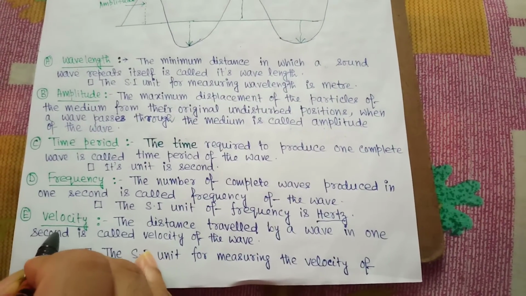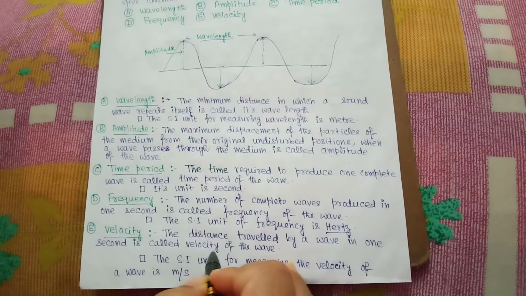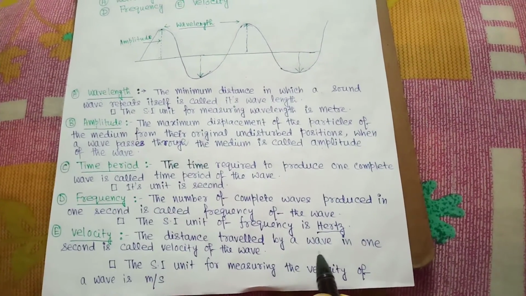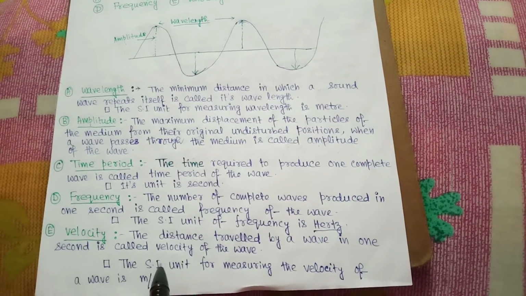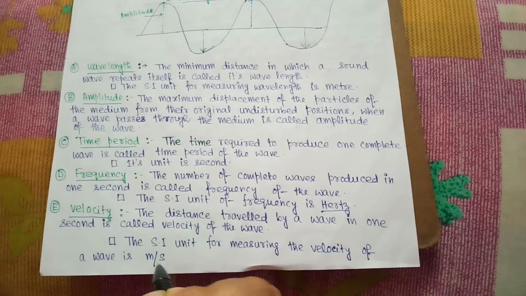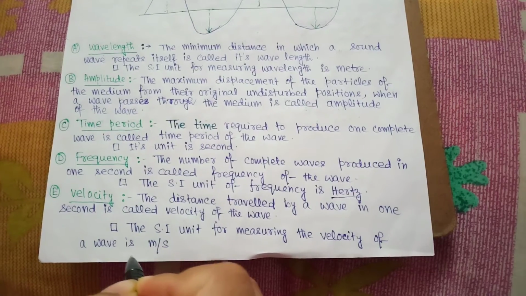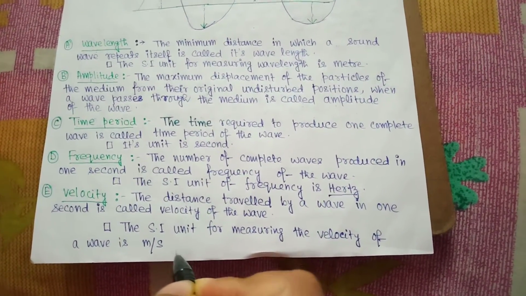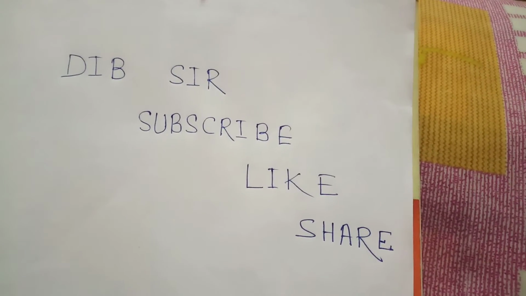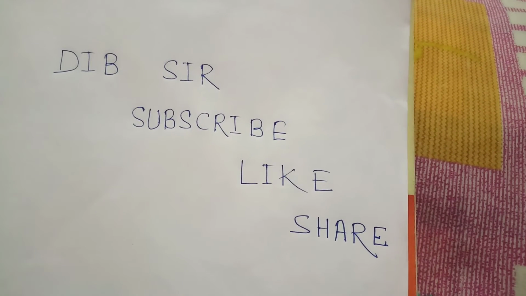Next characteristic, that is velocity. The distance traveled by a wave in 1 second is called the velocity of the wave, and the SI unit for measuring the velocity of a wave is meter per second. This is the preliminary concept of the chapter sound.